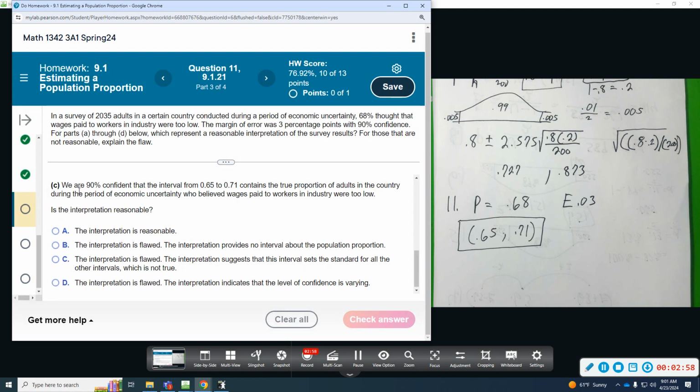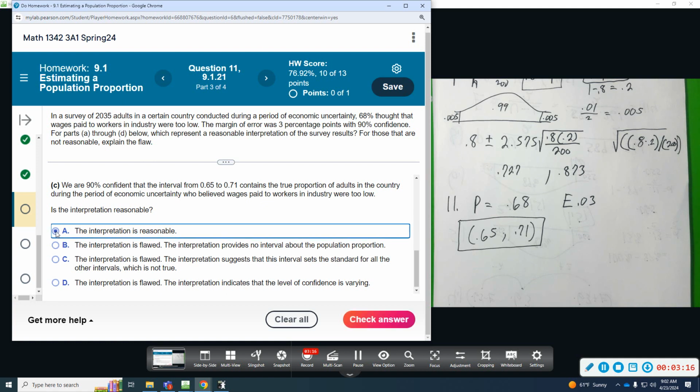C says we are 90% confident that the interval from 65 to 71 contains the true proportion of adults in the country during a period of economic uncertainty who believe wages paid to workers in industry were too low. That is correct. That is a reasonable interpretation.